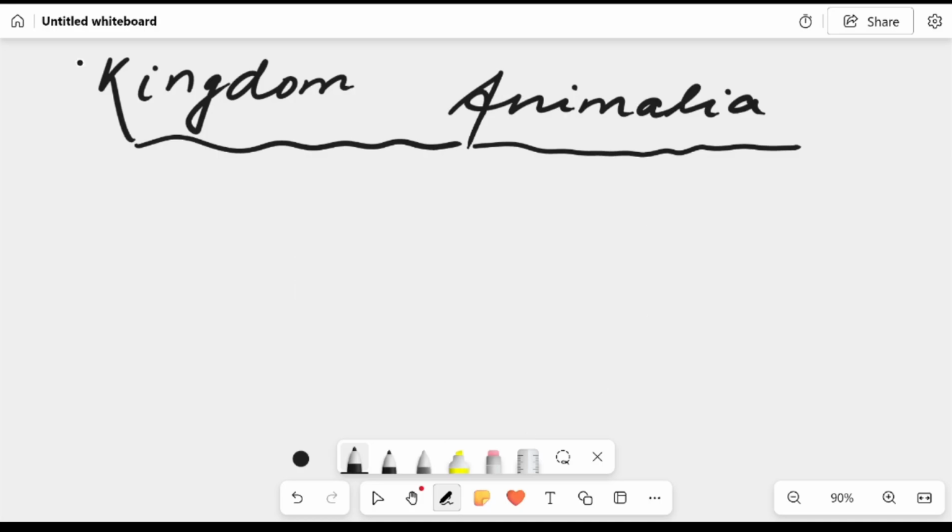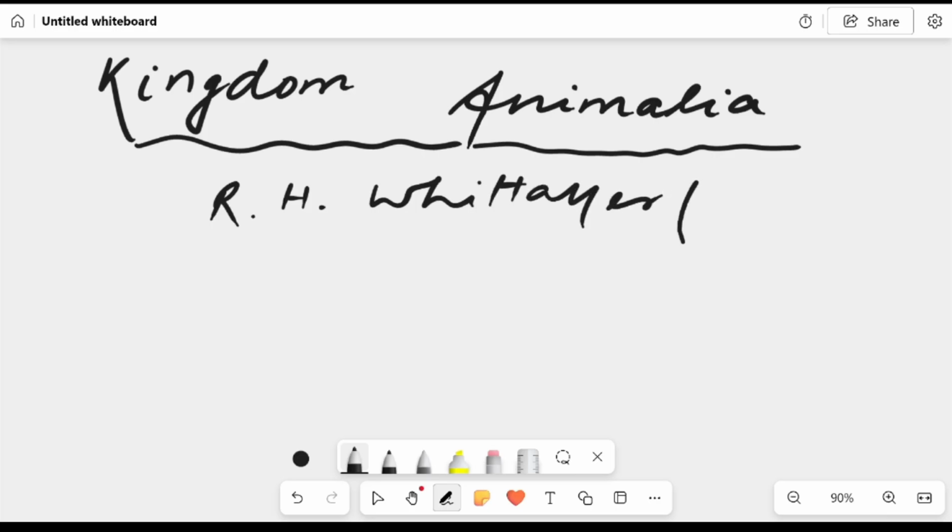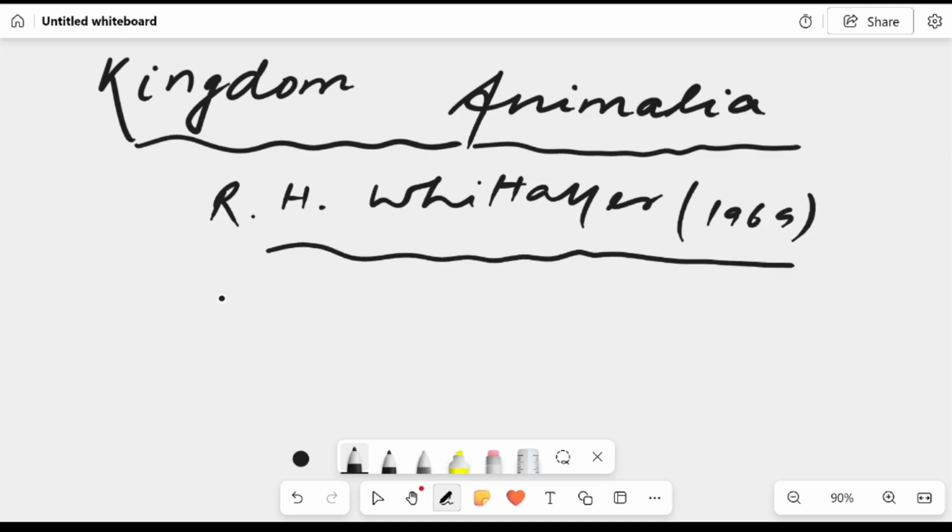Today we are going to discuss Kingdom Animalia. As we all know, R.H. Whittaker had divided the organisms into five types. What were those?